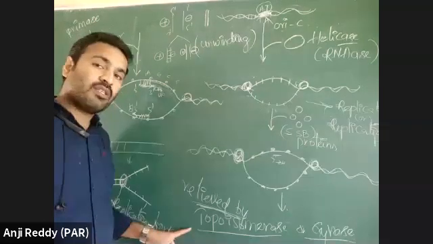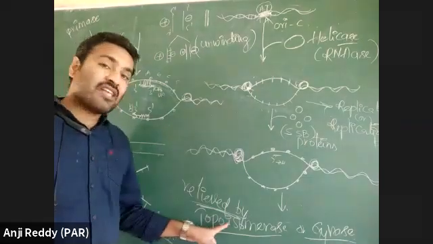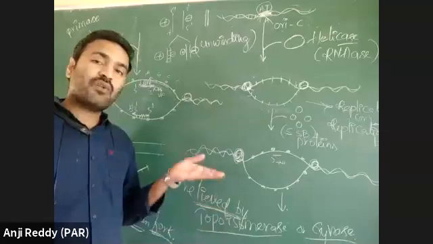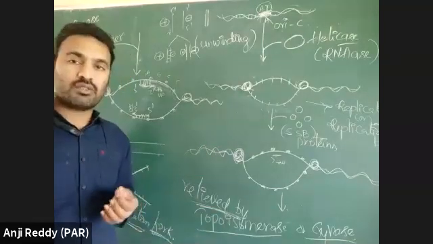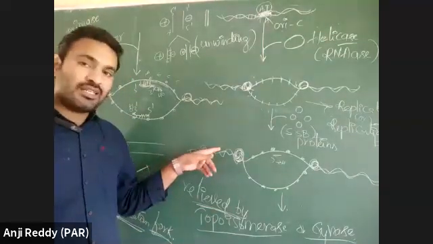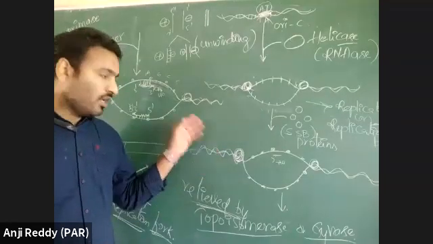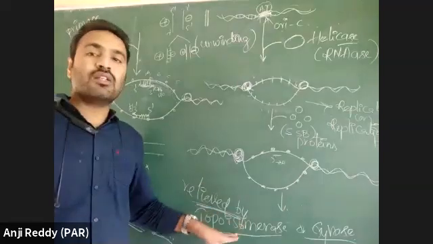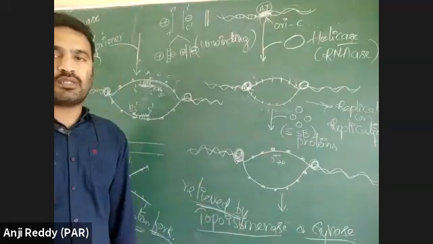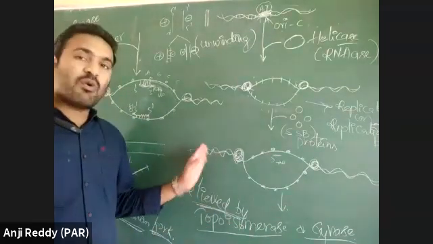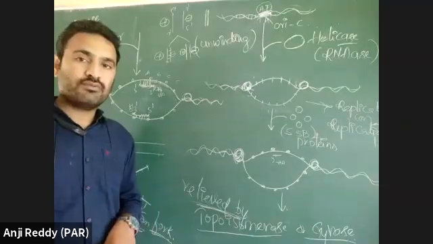Topology means structure. Isomerase means converting one isomer into another isomer. Suppose a DNA has a complex structure; that structure is converted into another topological isomer. One structure is modified to another structure.